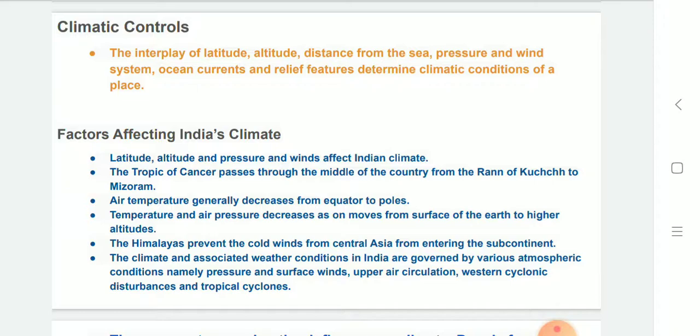Air temperature generally decreases from the equator towards the poles. Temperature and air pressure decrease as one moves from the surface of the earth to higher altitudes. The Himalaya prevents cold winds from Central Asia from entering the subcontinent. The climate and associated weather conditions in India are governed by various atmospheric conditions, namely pressure and surface winds, upper air circulation, western cyclonic disturbances, and tropical cyclones.